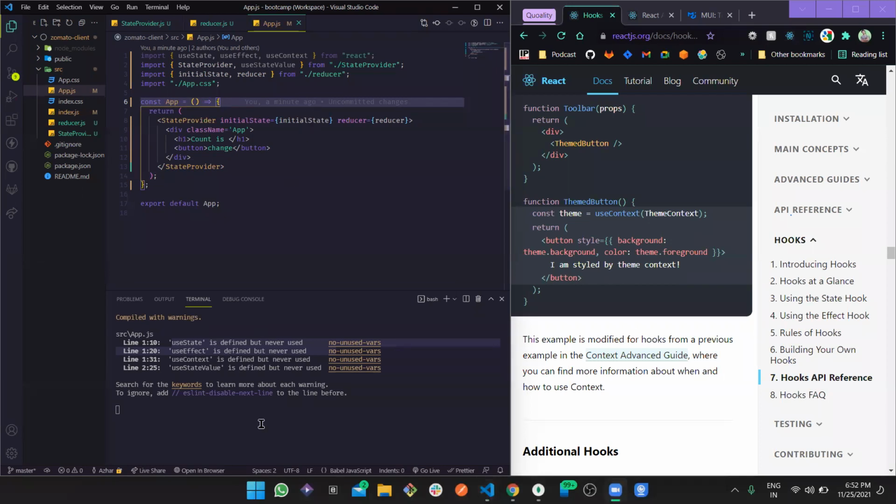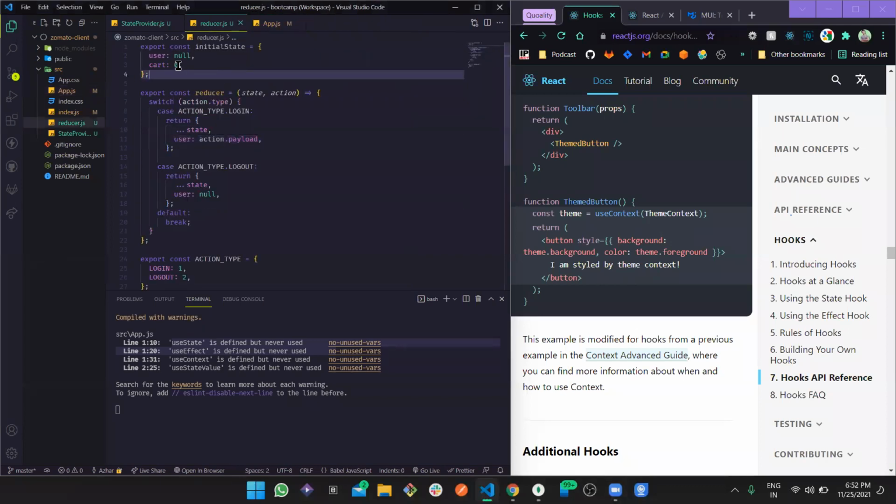Till now, if you have any queries, we can move forward and take some. Understood. Cart in initial state should be an array. Perfect. Yes, Jagreet is always there to help me out. It is 0 right now, but here we are going to add items, so the initial value should be an array. Of course it should be, and we can change it even now. When we add the items, but for now we are not going to work on cart. Today is just the user login and logout. So let's just do it.